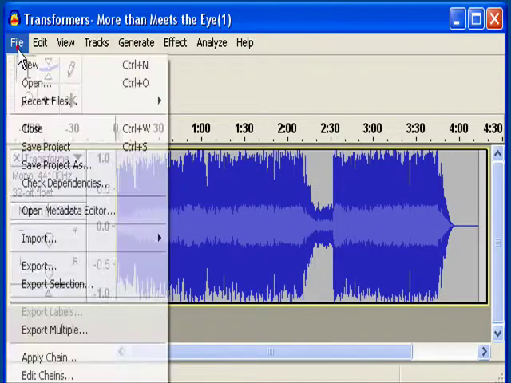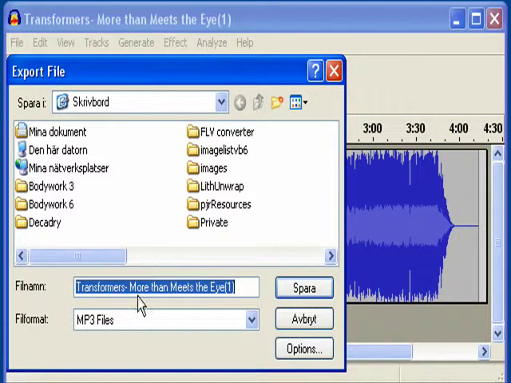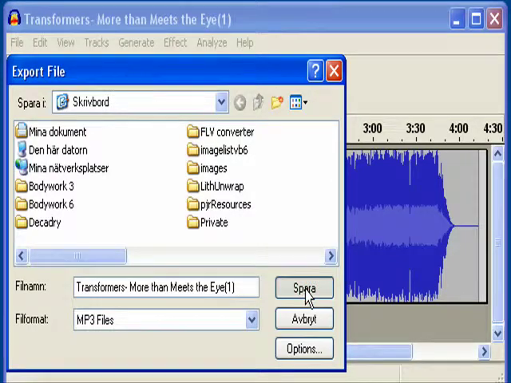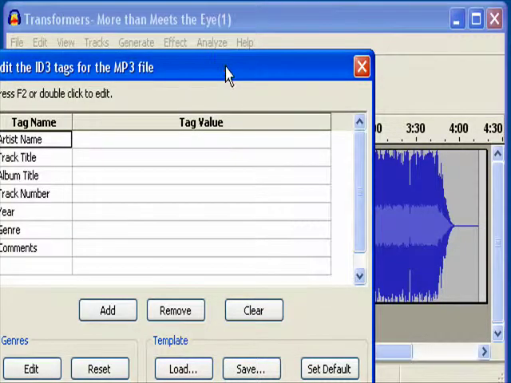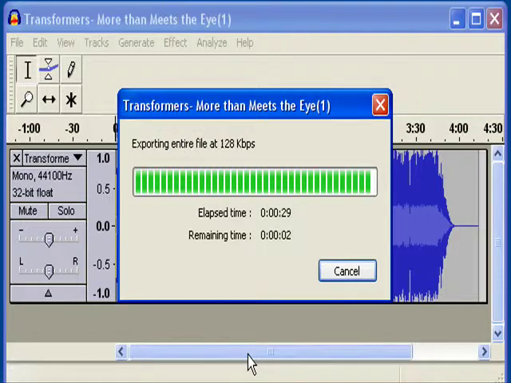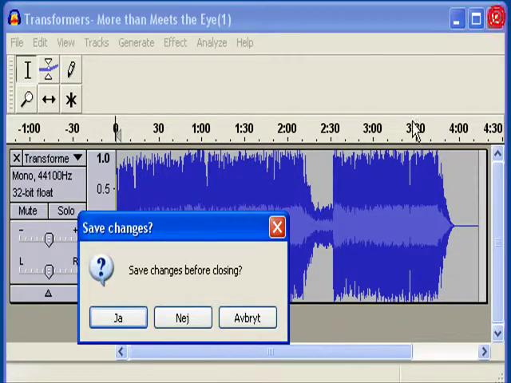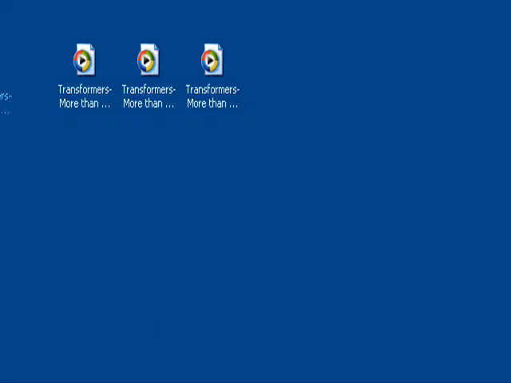And then choose File, Export, MP3 files. And just hit Save. And on this one just hit OK. And then you should let this run its course. And it is done. You can close Audacity. And here we have the final MP3 file.